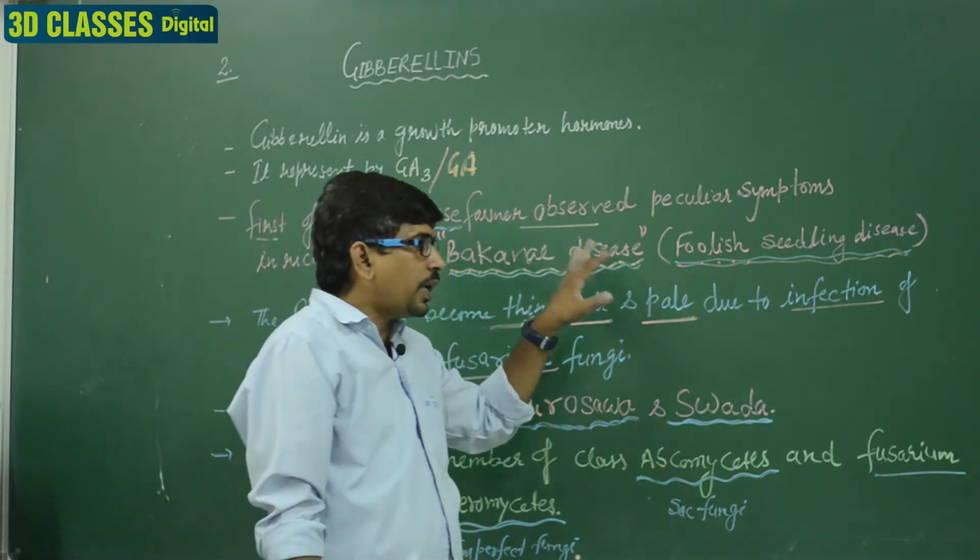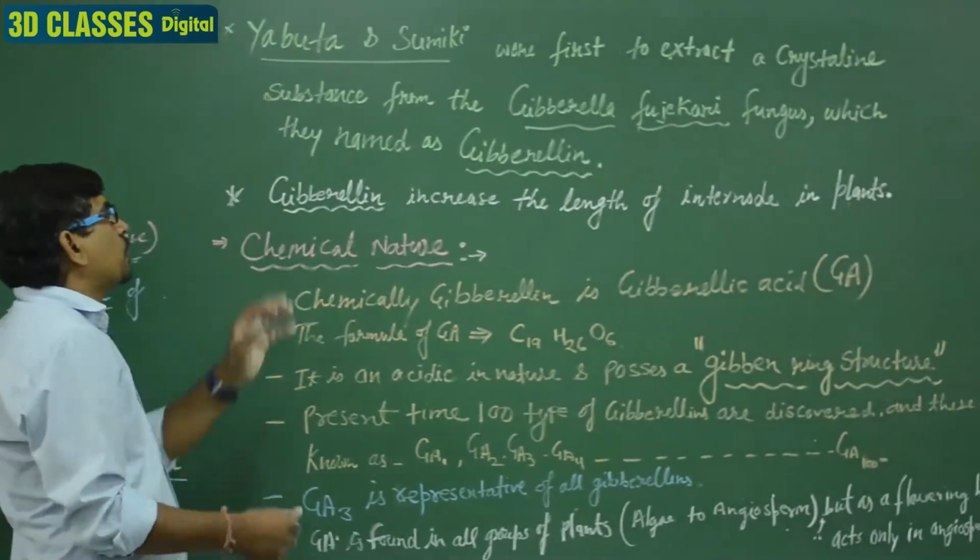Clear? Then we discuss Yabuta and Sumiki. This is another very important question for the medical exam.